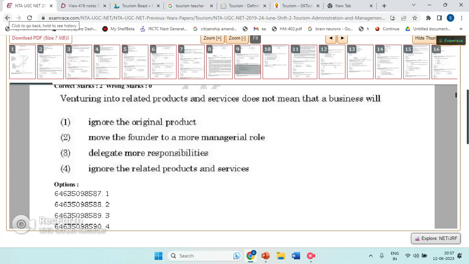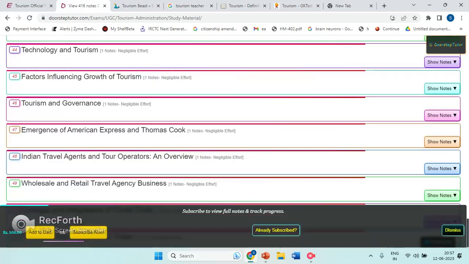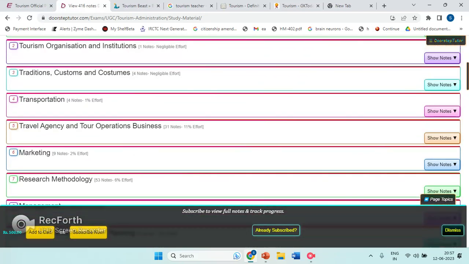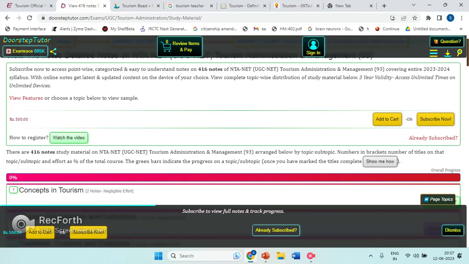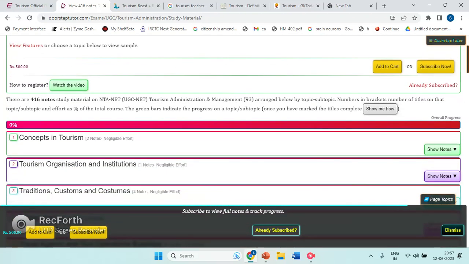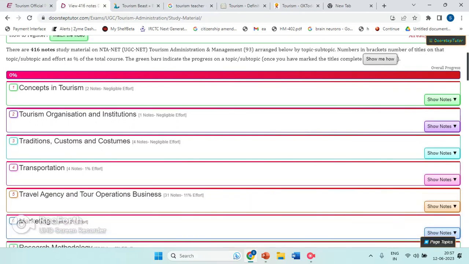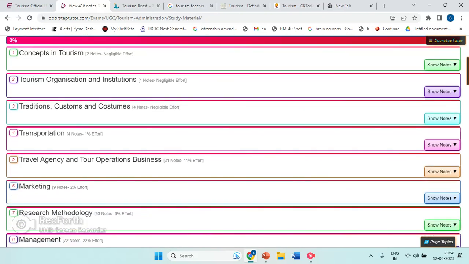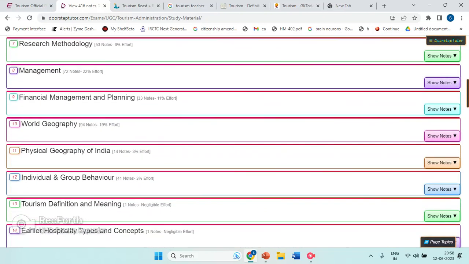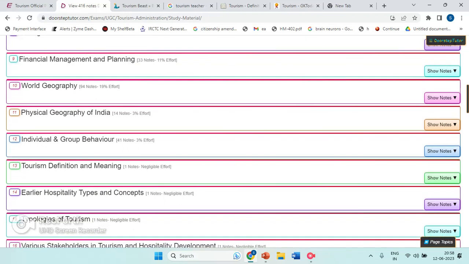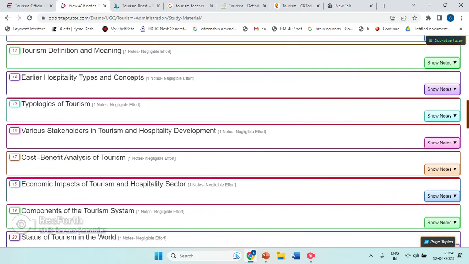UGC Exam Entrance is a site from which you also get notes. They provide some kind of notes. Here you can see there are also payment options. You can use it, like for a 50% option, but like you, I only use free stuff as I don't have enough money. Here there is also a demo option. You can get notes regarding different areas. As we can see, you need to study everything. As I already told you, we have various stakeholders of tourism.